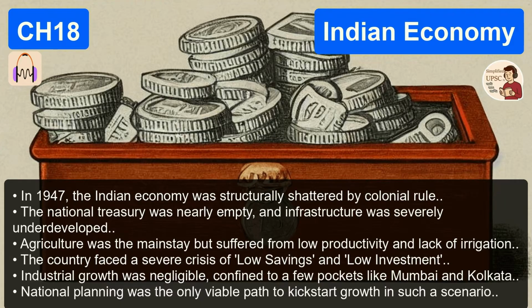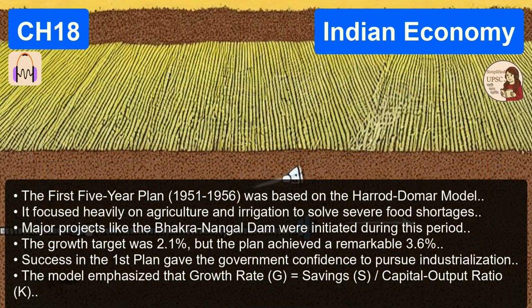So at that time, planning was seen as the modern solution, almost like how we view AI today. In a way, yes, it was seen as a scientific, rational way to allocate resources. It wasn't just an ideological choice. No, it was considered the smart thing to do. You don't leave your newly independent nation's fate to the chaos of the market. You engineer it. That makes total sense. It was about survival and jump-starting the engine.